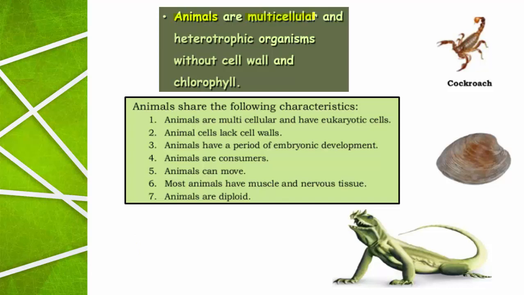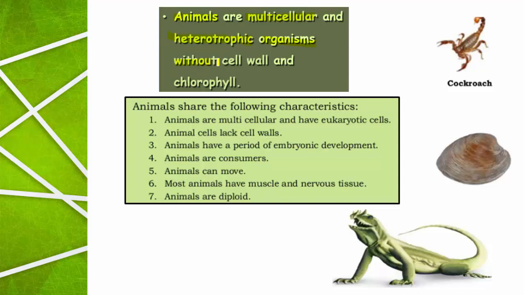Already in one bridge course video I explained about Whittaker's classification. What are the features of the animal kingdom? Animals are multicellular, that means the body is made up of many cells, and all of them are heterotrophic organisms. That means all the animals are dependent on other organisms for food. They don't have the ability to synthesize their own food, hence they are called heterotrophic organisms.